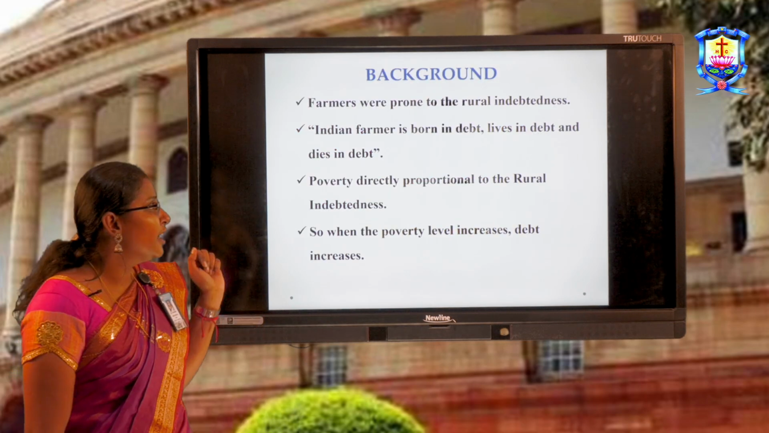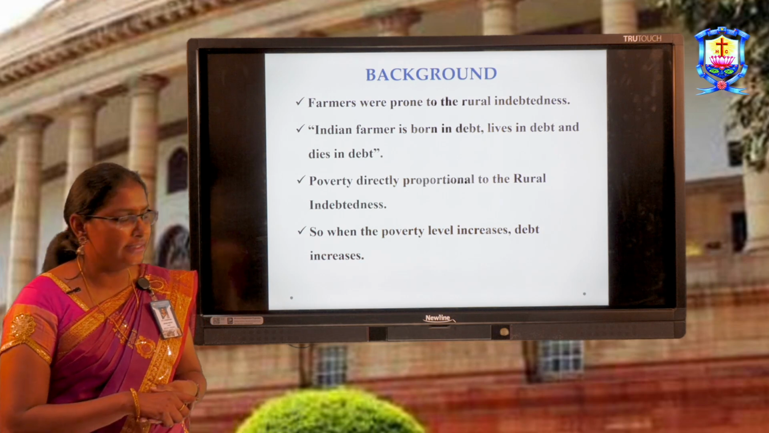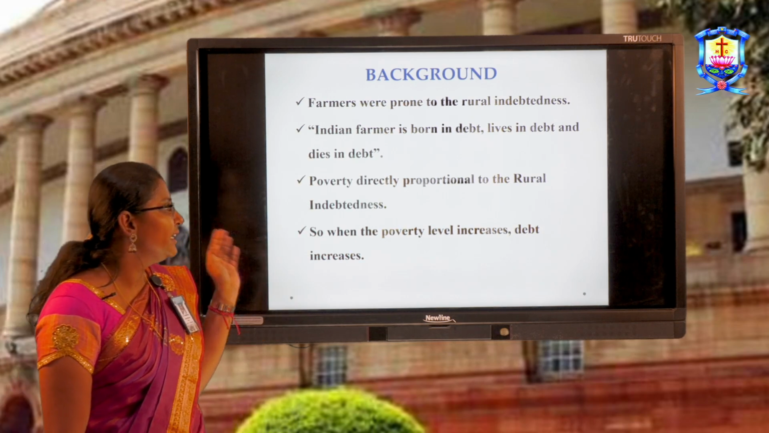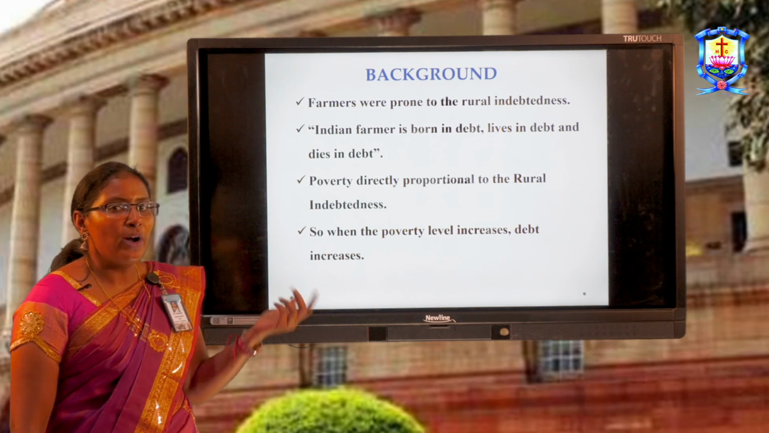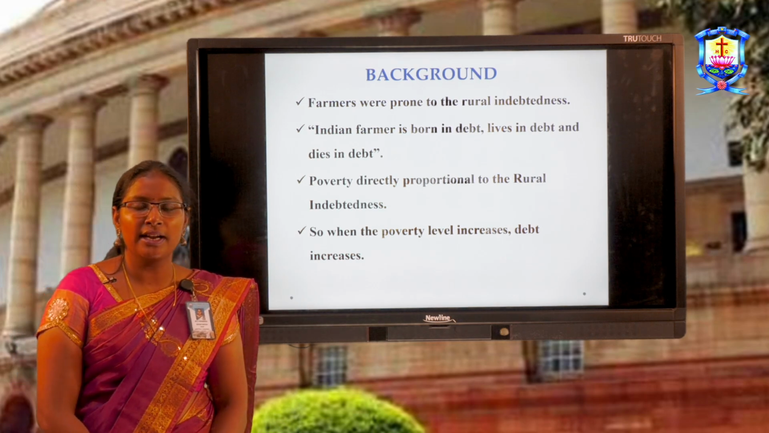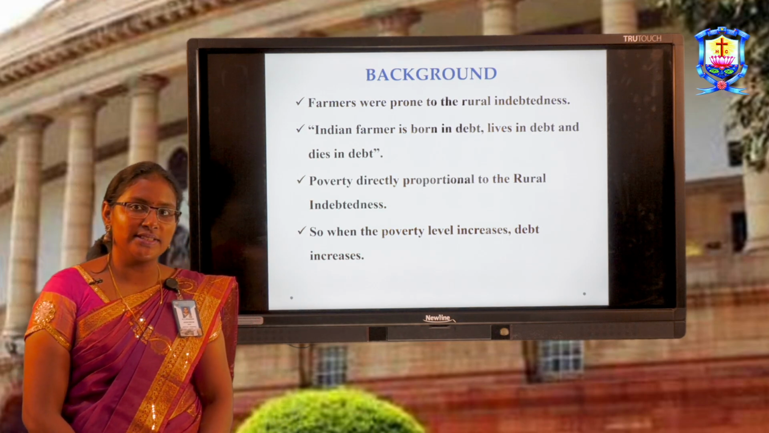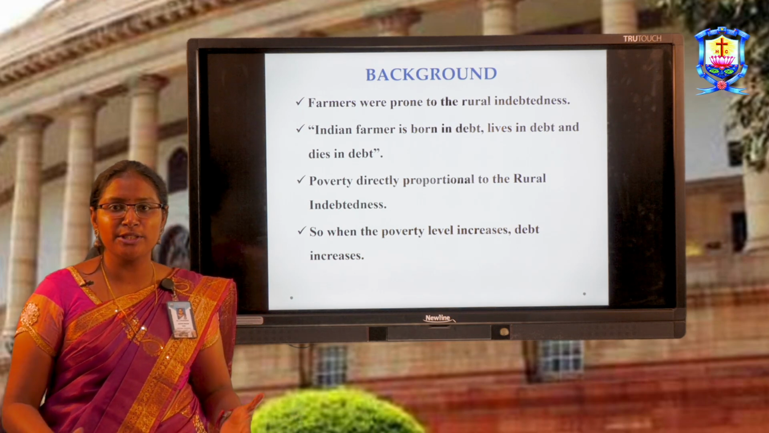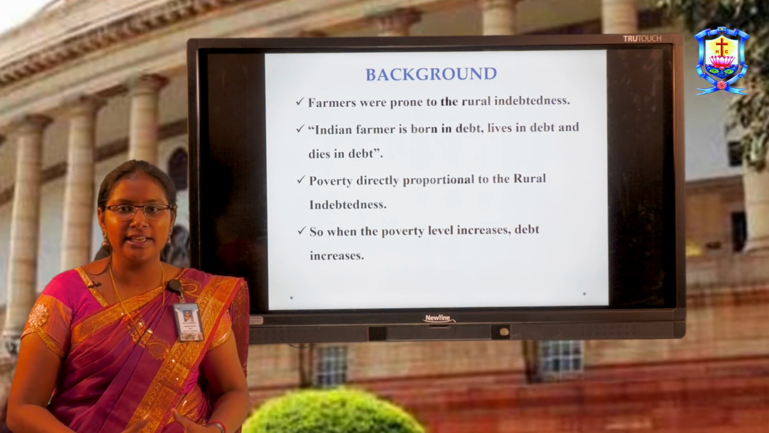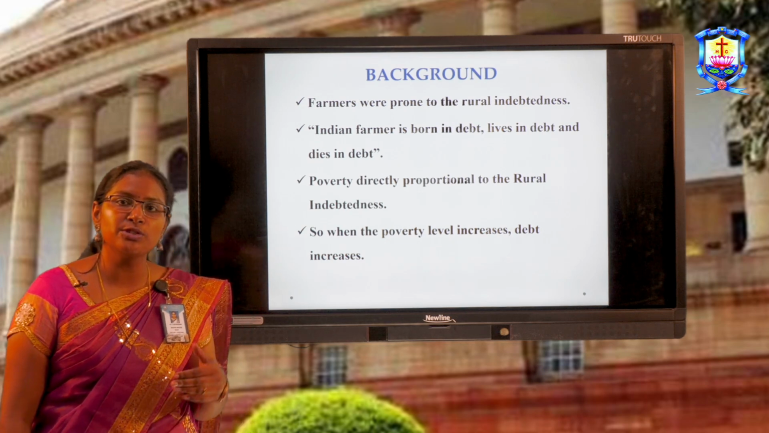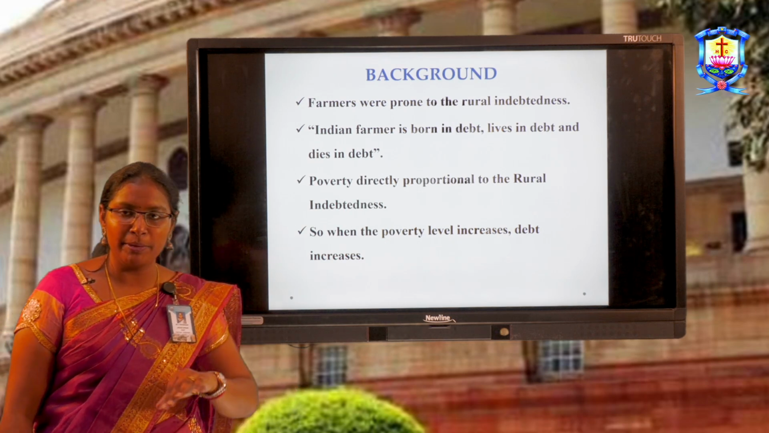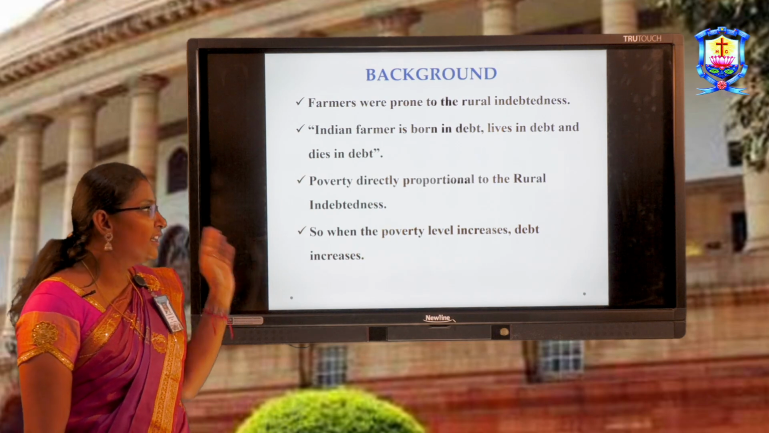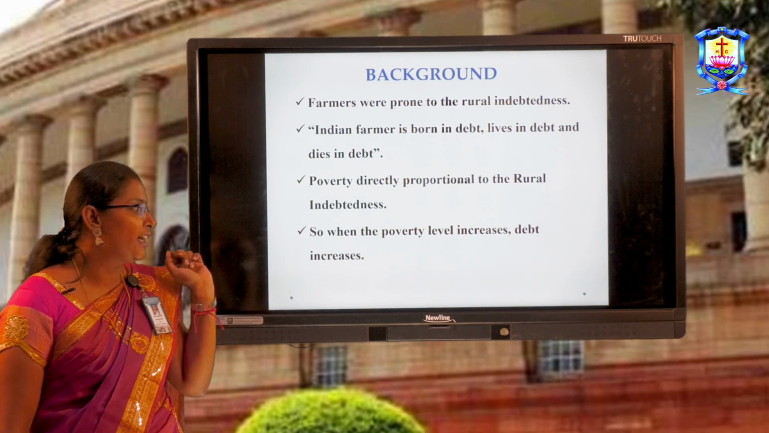Now, background. Farmers were prone to rural indebtedness. There is a saying: Indian farmers are born in debt, live in debt and die in debt. Why? Because we know the condition of the farmers since ages. They fulfill the needs of all the people, they are feeding us. However, their condition is always worse and poor. So, this is the saying for them.